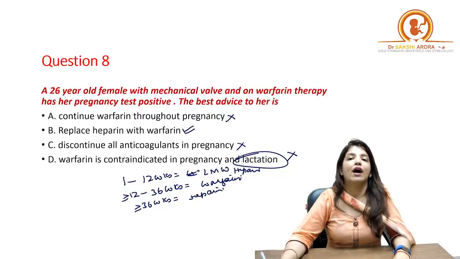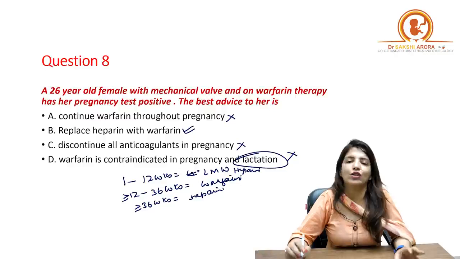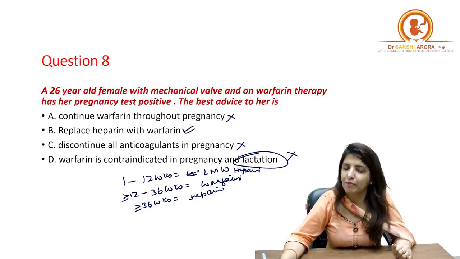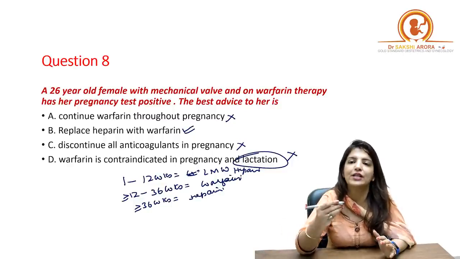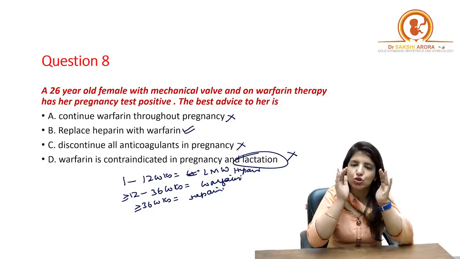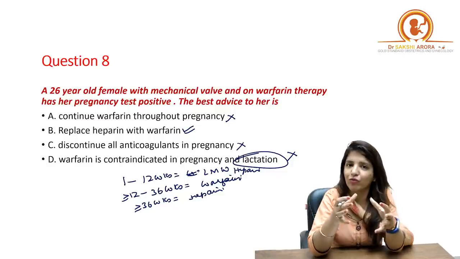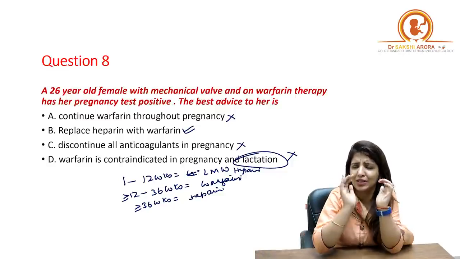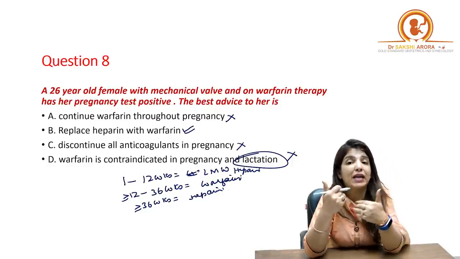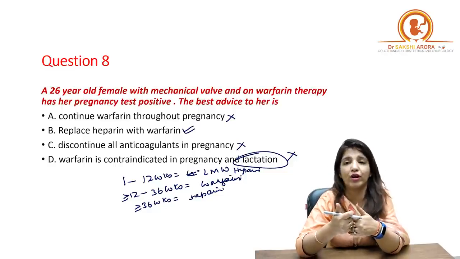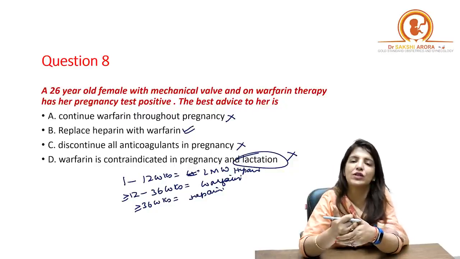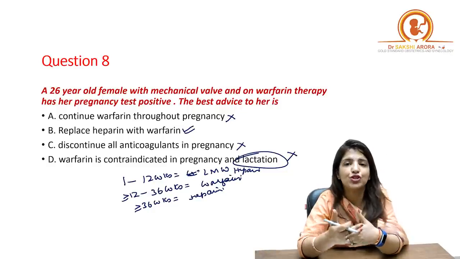That is because as I told you, warfarin can cross the placenta, right? Heparin doesn't cross the placenta. Now, because warfarin can cross the placenta, it can lead to anticoagulation in the fetus also, right? And at the time of delivery, when the fetus has to pass through the bony pelvis, the head of the fetus has to pass through a very small space. And in that case, if the patient is on warfarin, the baby is also getting therapeutic levels of warfarin in blood, and that could lead to excessive bleeding in the fetal head, right? So it can lead to intracranial hemorrhages in the fetus.